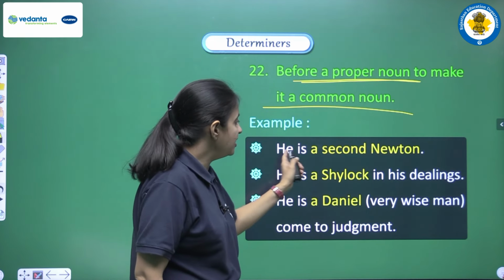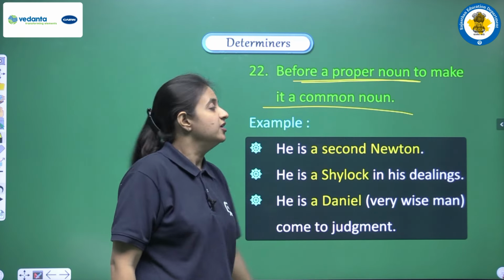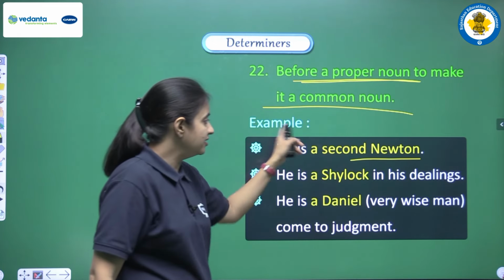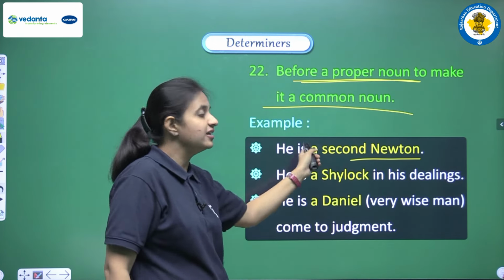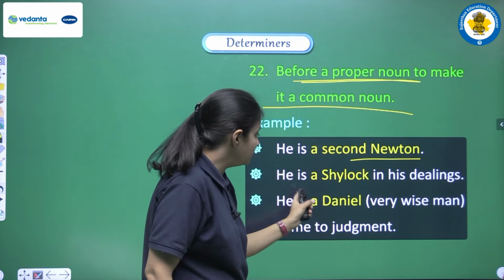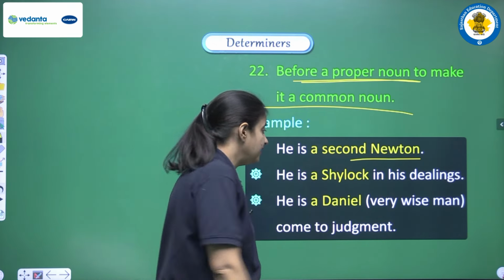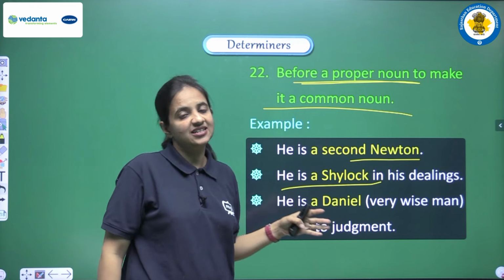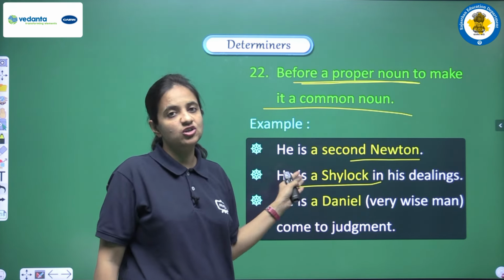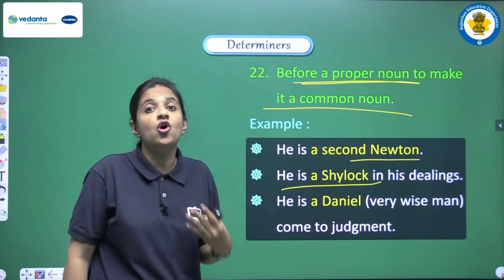If we have "He is a second Newton." Here Newton again is a proper noun, but we can make a sentence in this manner: he is a second Newton. Similarly, we have "He is a Shylock in his dealings." Here Shylock again is a proper noun, but we can use articles a or an here also when we are trying to make it a common noun.